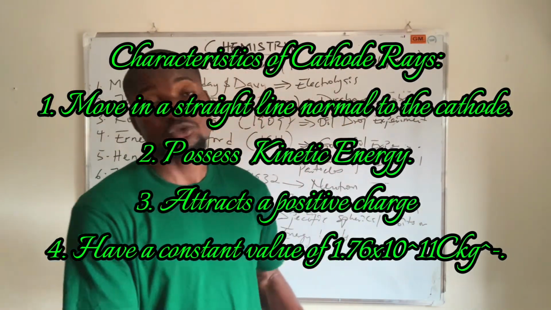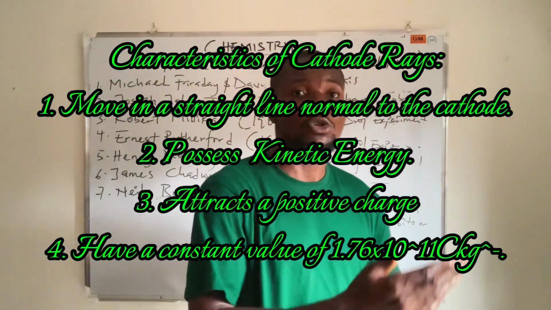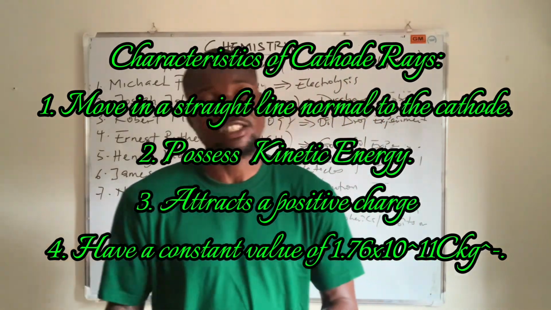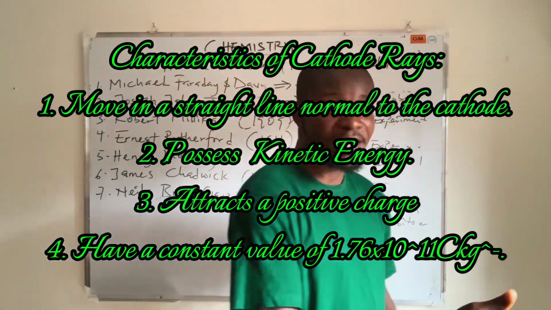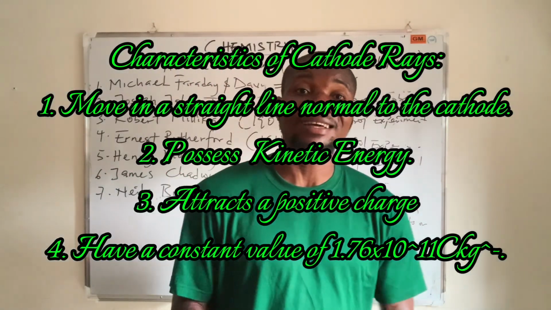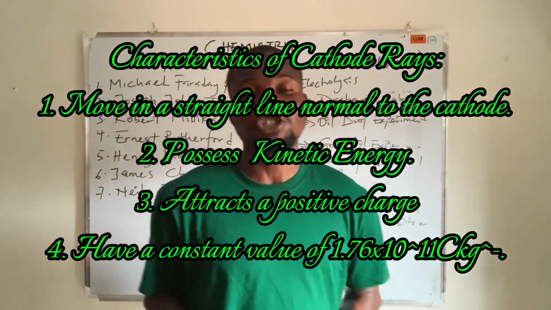Number two is that cathode rays have what is called kinetic energy. That is energy that can cause motion on objects, and therefore they can cause the motion of a mechanical paddle that is placed along the path. Number three is that they tend to repel negative charge and attract positive charge. What does that mean? It simply means that cathode rays are negative in nature. They have a negative charge, just like electrons.